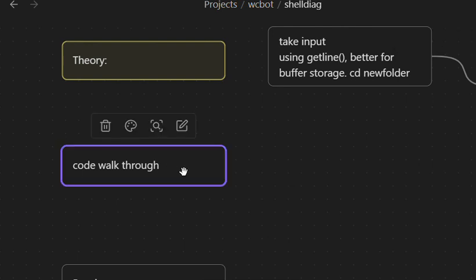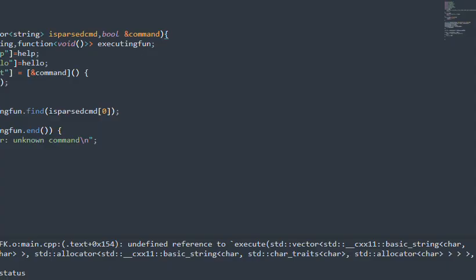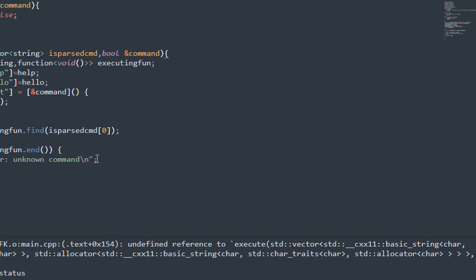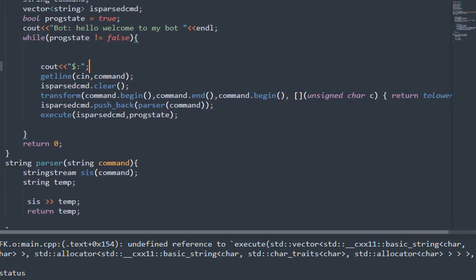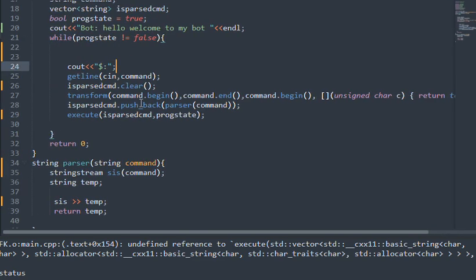I will show you my code again. Wait a minute. Why did I even post that? Here it is. Okay, how do I do this? I need to change the, here. Okay, it is.